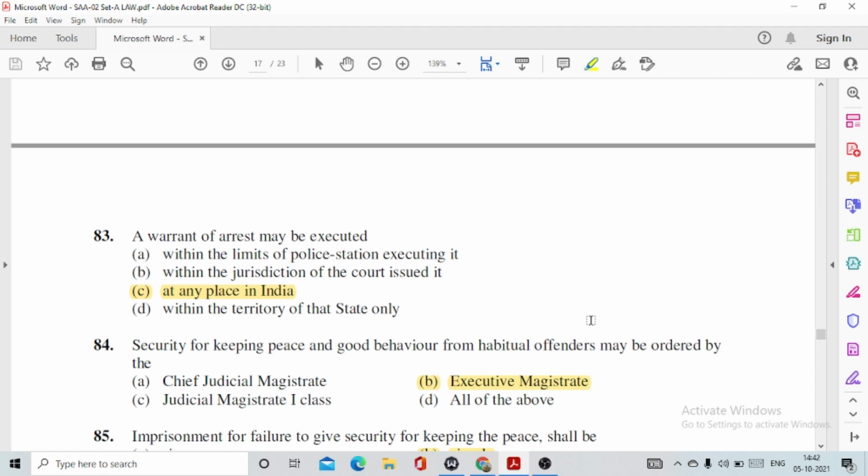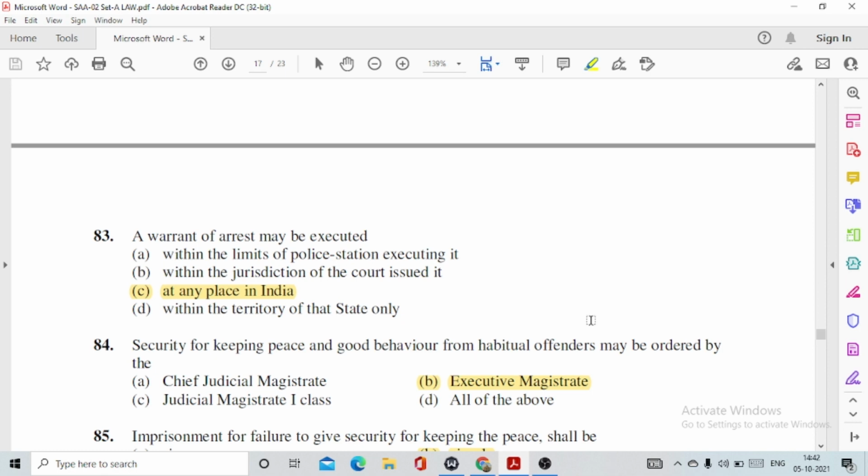because if I talk about the previous year question paper which I am discussing with you right now, I can see like around 20 questions were asked from the local laws such as Uttarakhand Police Act 2007. So you may witness this year a question of around 20 from this topic. 83, a warrant of arrest may be executed, option number C, at any place in India.